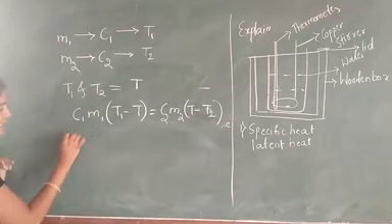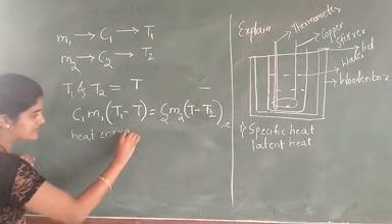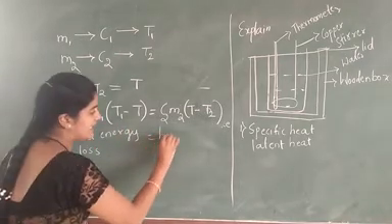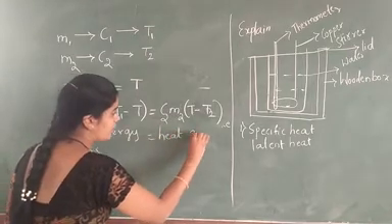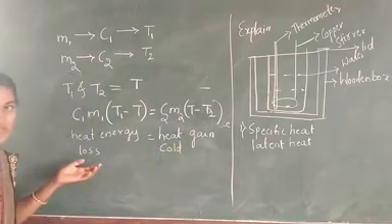According to the principle of the calorimeter, how much heat is lost in the hot substances is always equal to the heat gained in the cold substances. Here we are considering the heat energy loss in the hot substances is always equal to the heat gain in the cold substances.